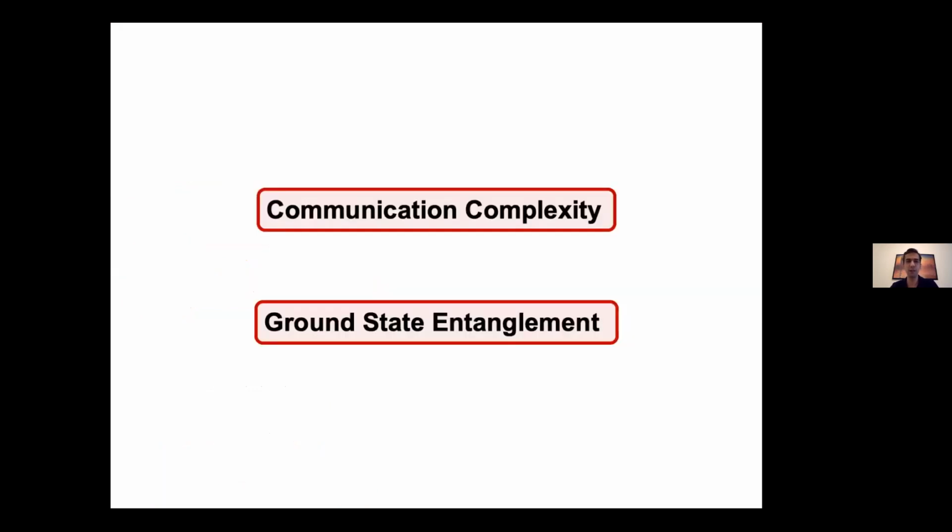During this talk, I'll tell you about two seemingly different problems. One is about the communication complexity of testing quantum states, and the other is about the structure of entanglement in the ground state of local Hamiltonians. In this talk, I'll present a connection between these two topics and tell you about the implications. OK, so let me begin with the communication complexity part first.